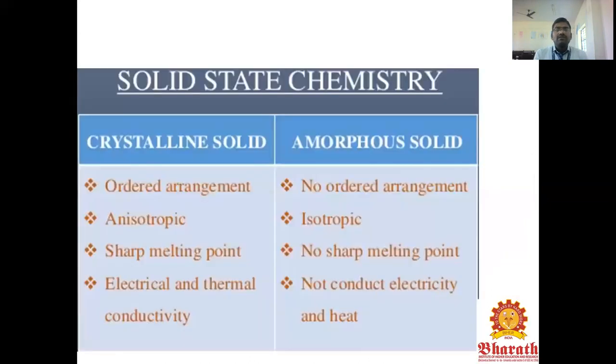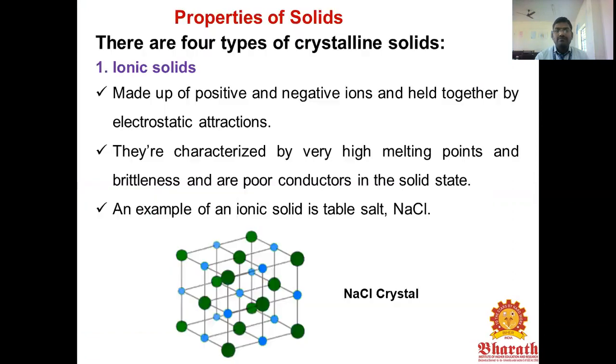What is the difference between crystalline solids and amorphous solids? The orderly arranged material is called a crystalline material, while in the amorphous compound there is no ordered arrangement. Anisotropic nature for crystalline, isotropic nature for the amorphous solid. Crystalline solids have a sharp melting point, but amorphous solids have no sharp melting point. As for electrical and thermal conductivity, the crystalline materials conduct electricity or heat, while the amorphous materials do not.